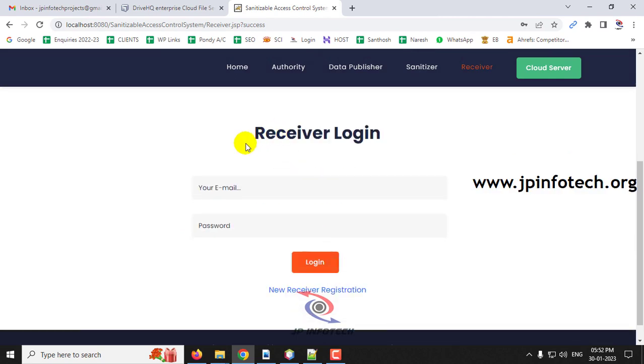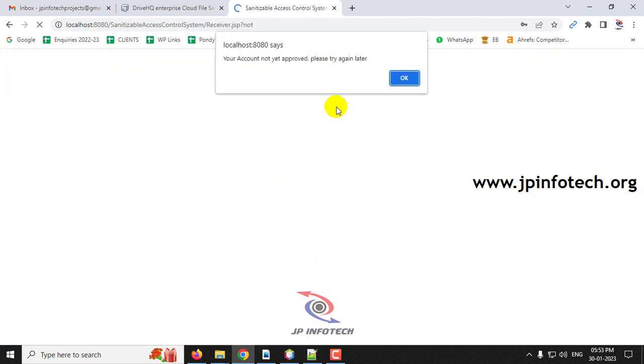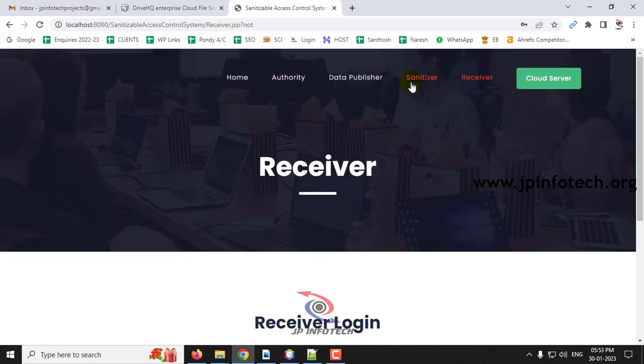And now it will be navigated to the receiver login. Let me enter the receiver username and password that I have created during the registration, and click OK. Now you can see your account is not approved, please try again later. So as we did for the data publisher, the authority should approve it.